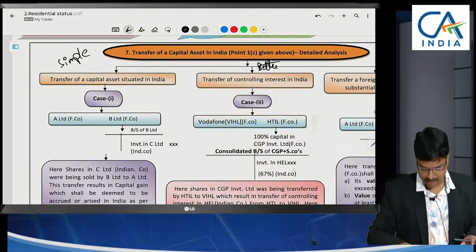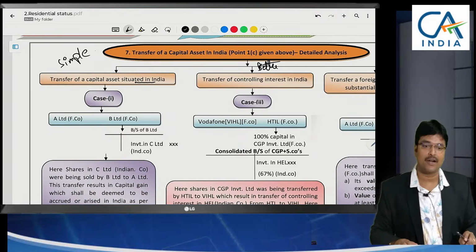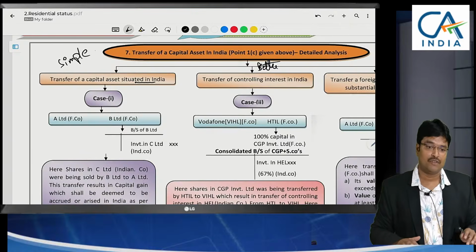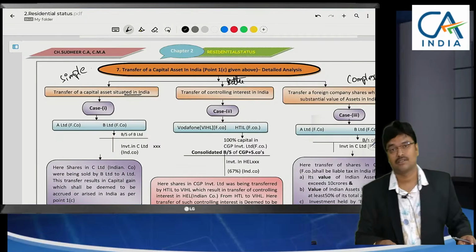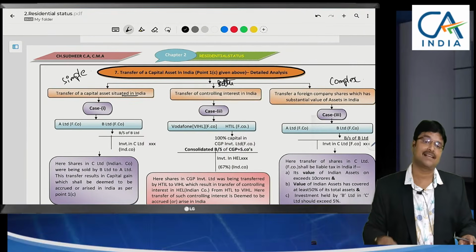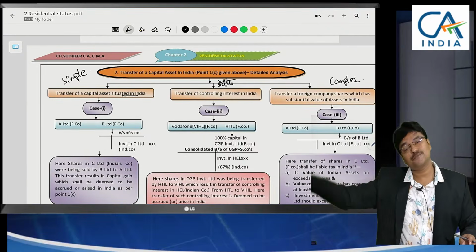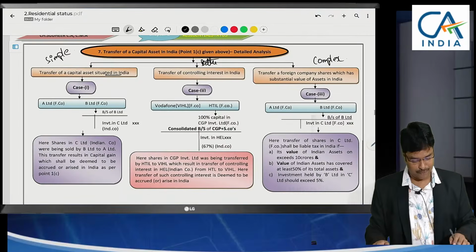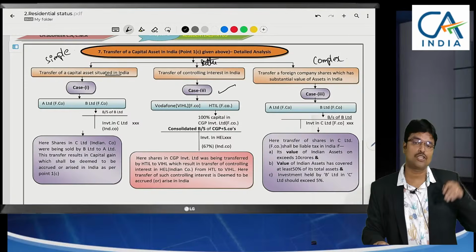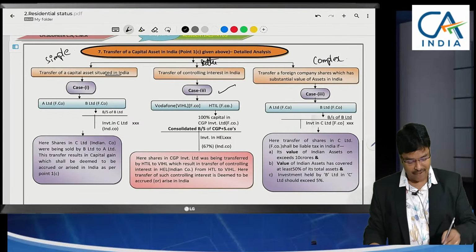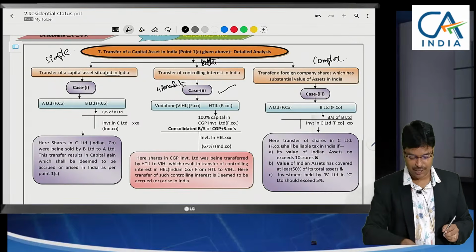Let me begin. So, transfer of a capital asset situated in India, very important point, sir. Vodafone case law, which brought 4 amendments in the Income Tax Act. 4 amendments in the Income Tax Act, 2014 Finance Act. 4 changes have come with retrospective effect from 1/4/1961. This is the Vodafone case. Based on this, since there is no specific provision in law, at that time in Finance Act 2014, they brought these 4 amendments. Let us understand.